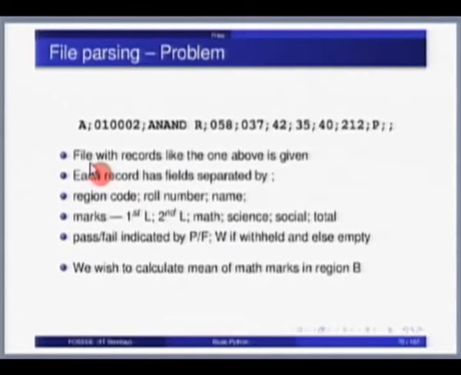Now we have this parsing problem. Given a single line, I can split the line into various fields. That's what I want. I want to be able to say this is the region, this is the name, this is the fellow, this is so much mark. And I want to now get region A, region B, and what are all the marks. So I will first find out the fields.